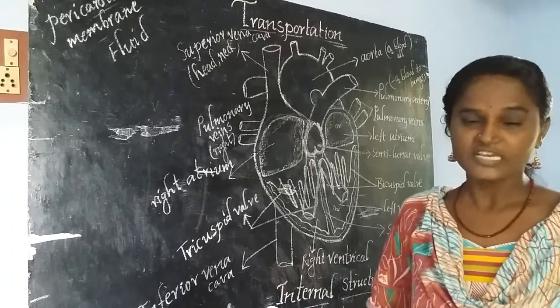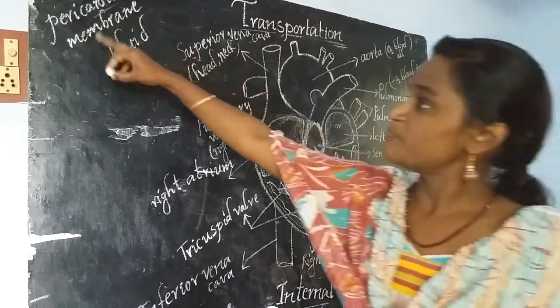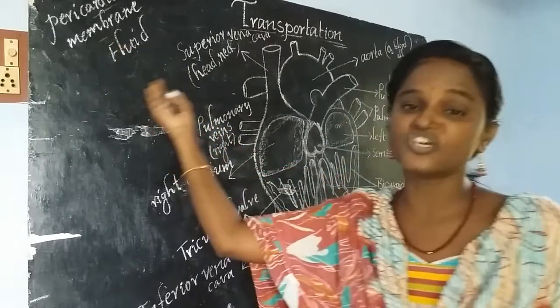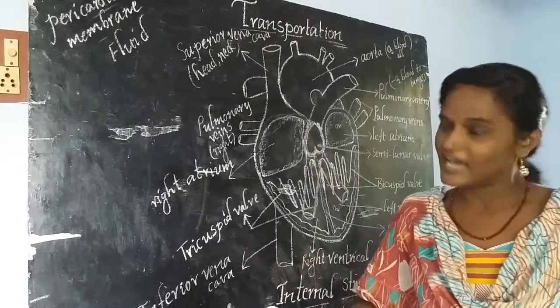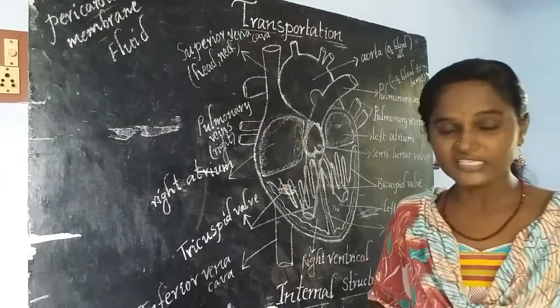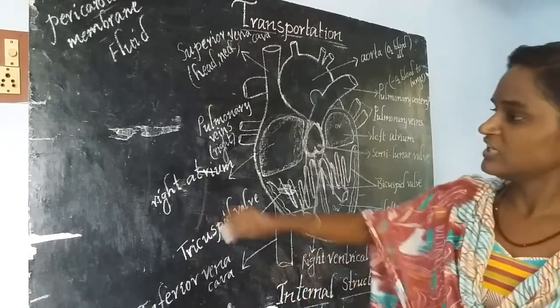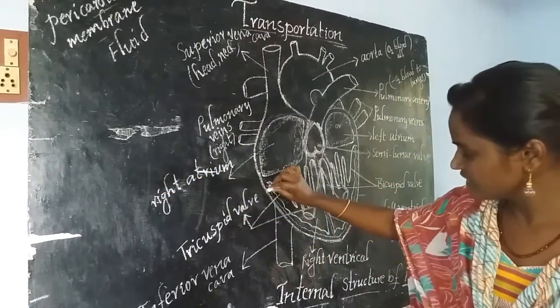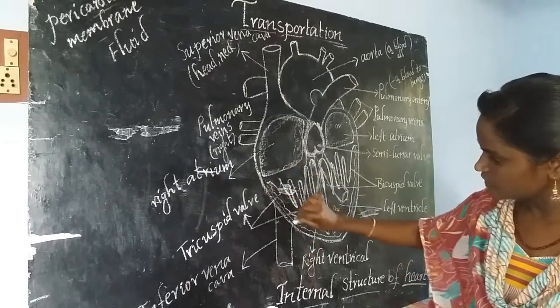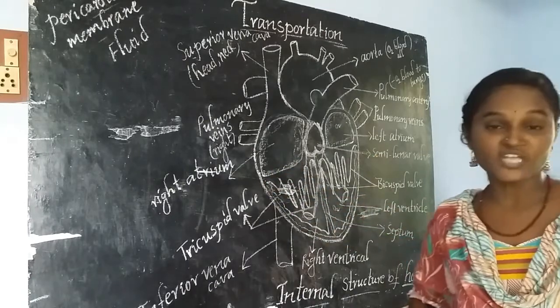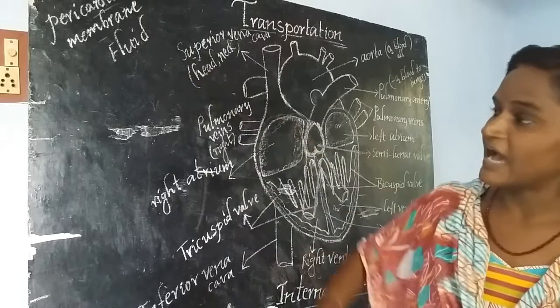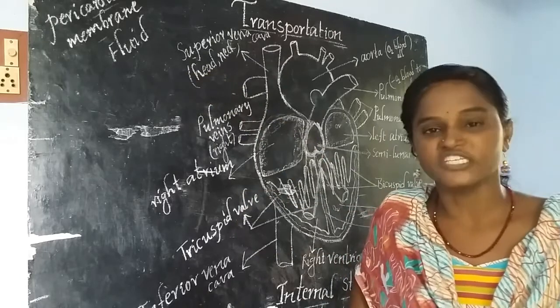The outer membrane is called the outer pericardial membrane and the inner membrane is called the inner pericardial membrane. And in between the two membranes of the heart, we find a fluid, and that fluid is called pericardial fluid.